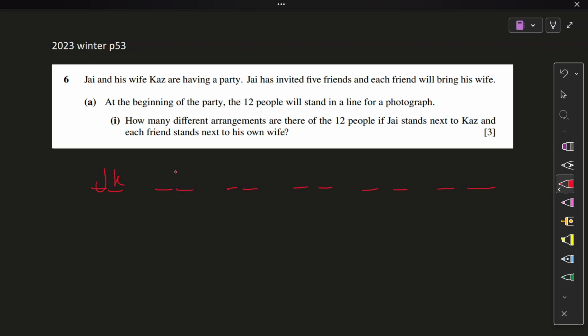Now each friend will stand with their own wife. So friend wife, friend wife, friend wife, friend wife, friend wife. You know how husbands and wives forward each other, so FW forward each other. That's lame, I know. I'm the king of lame jokes, apparently, as my friends like to hear it. Anyways, J and Kaz are together, next to each other, so let's box them up. And each friend next to his own wife, so box them up as well. Box, box, box, box, box, box.